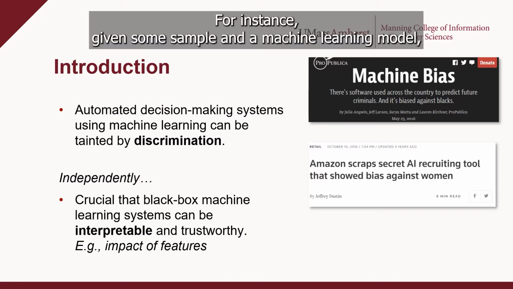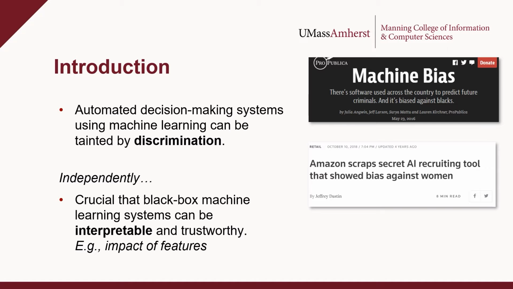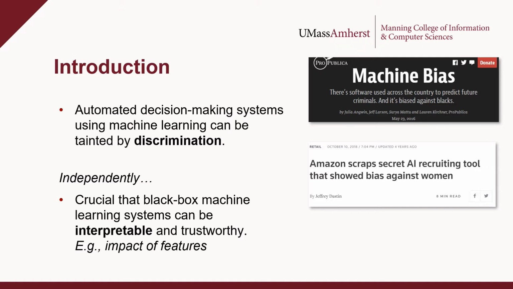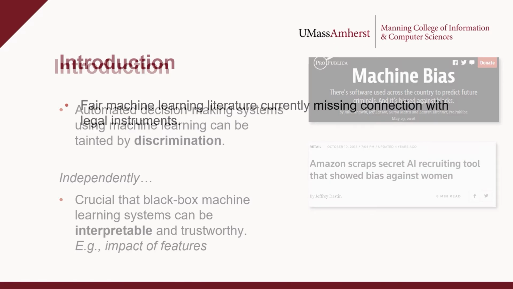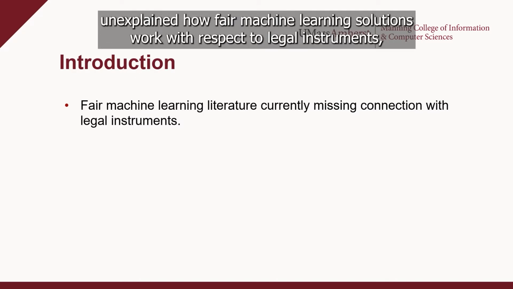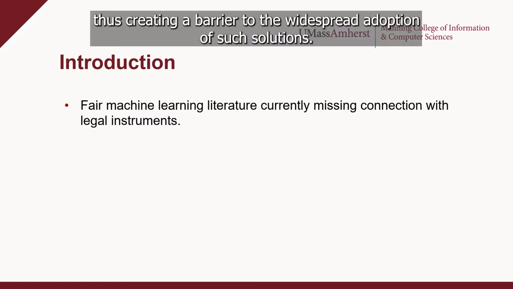For instance, given some sample in a machine learning model, how impactful was each of that sample's features to their predicted outcome? With the gap between fairness and explainability literature, it is often left unexplained how fair machine learning solutions work with respect to legal instruments, thus creating a barrier to the widespread adoption of such solutions.